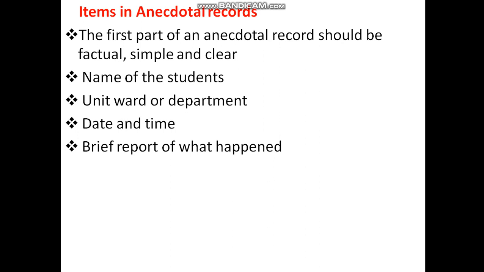The first part of an anecdotal record should be factual, simple, and clear. What actually happened, that is factual. Then the name of the student, unit or ward or department, date and time, and a brief report, that is a short story describing what happened.